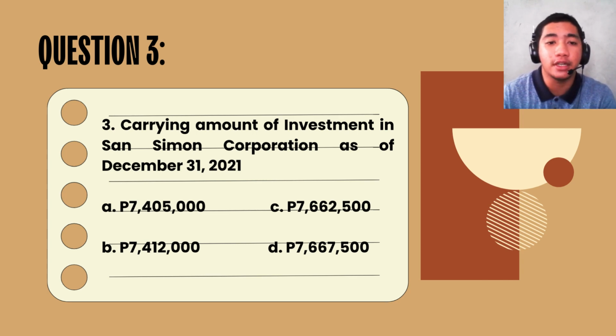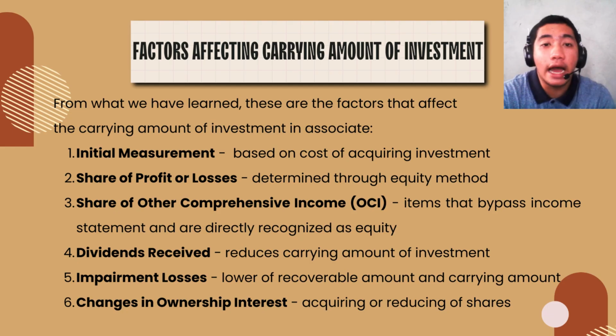Now that we have learned from the previous questions about significant influence, let us go to the third question. It is the carrying amount of investment in San Simon Corporation as of December 31, 2021 is A. 7,405,000 pesos, B. 7,412,000 pesos, C. 7,662,500 pesos, D. 7,667,500 pesos.